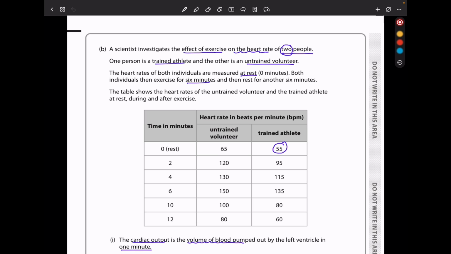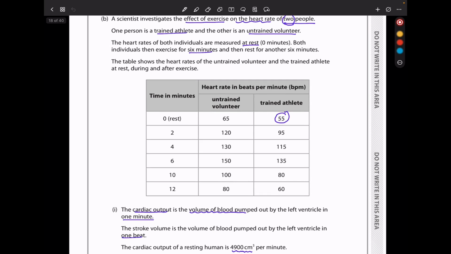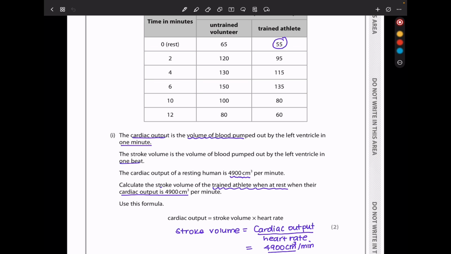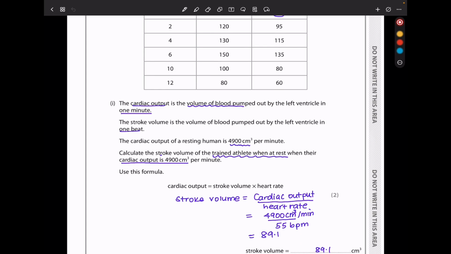Next, they say a scientist investigates the effect of exercise on the heart rate of 2 people. One person is a trained athlete and the other is an untrained volunteer. The heart rates of both individuals are measured at rest, meaning at 0 minutes, and both individuals then exercise for 6 minutes and then rest for another 6 minutes. The table shows the heart rates of the untrained volunteer and the trained athlete at rest, during exercise, and after exercise. So here they say the cardiac output is the volume of blood pumped out by the left ventricle in 1 minute, and the stroke volume is the volume of blood pumped out by the left ventricle in 1 beat.